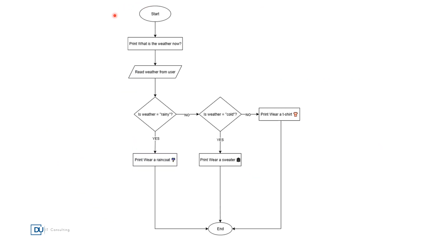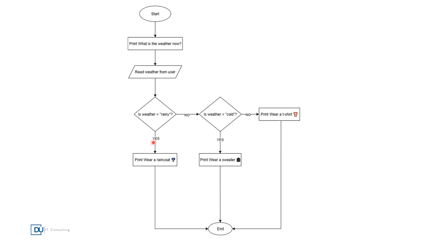This is a flowchart for a program, and in this flowchart we have a start, and from the start we will see how the control will flow in the program. First we print what the weather is now, and then we read the weather as an input from the user. After reading the input, we have a decision block. We have a condition where we check whether it is met or not. If the weather is rainy, it goes through this path and prints wear a raincoat.